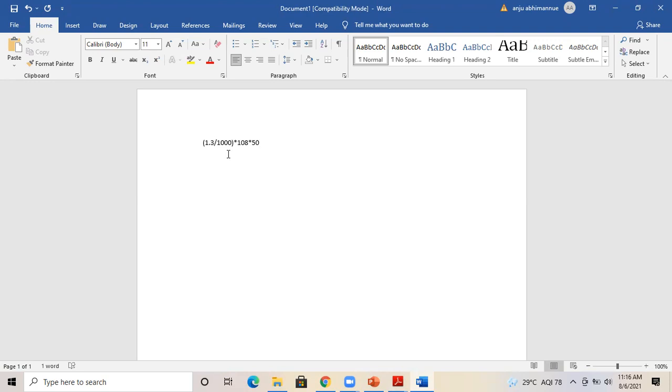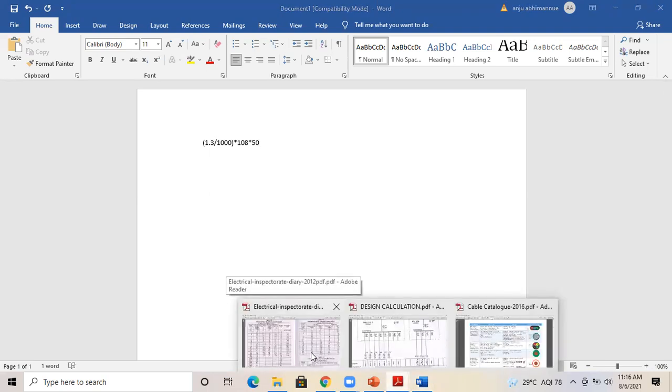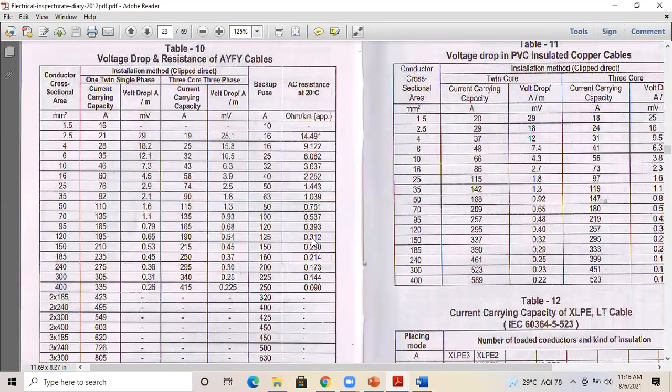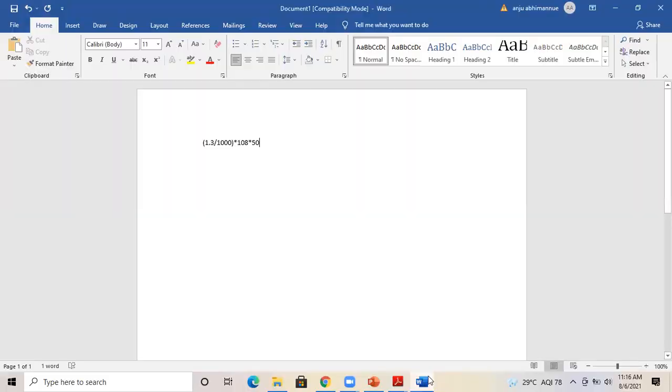Then multiplying it with 108, that is the current we have got after adding the safety factor. 50 is the cable length. Since in this particular table, it is given in 1.3 millivolt per ampere per meter. Per ampere per meter. So can anyone do the calculation for the voltage drop? Just do it and tell me the value.